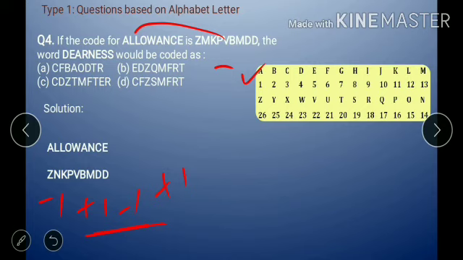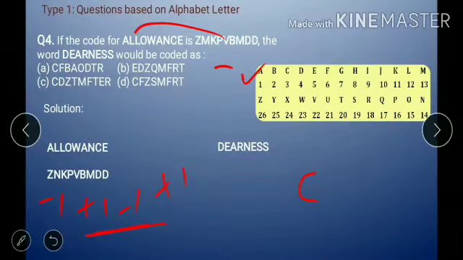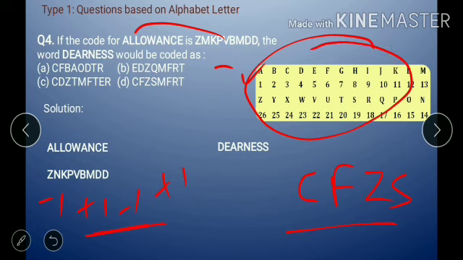We will apply the same logic to find the asked word, that is dearness. D minus 1 is C, E plus 1 is F, A minus 1 is Z, R plus 1 is S. I am writing this by looking at the alphabet only, so in the examination if you write the alphabet in this way, then also it is going to work. By doing this, we will get the answer CFZ, that is option D.